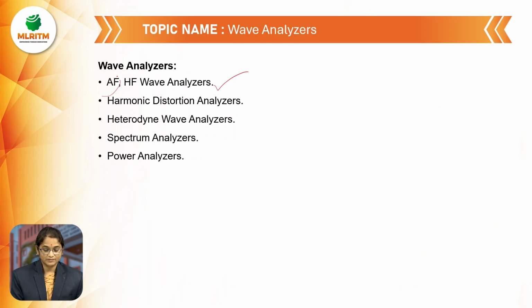In the AF wave analyzers, the frequency selective wave analyzer and harmonic distortion analyzers were completed in the previous session. Now we will discuss the heterodyne wave analyzer, spectrum analyzer and power analyzers in this lecture.